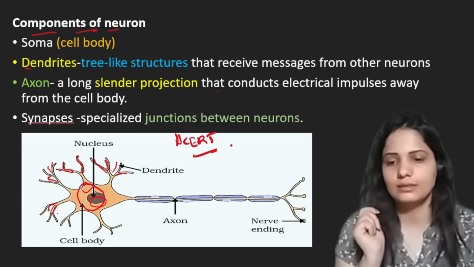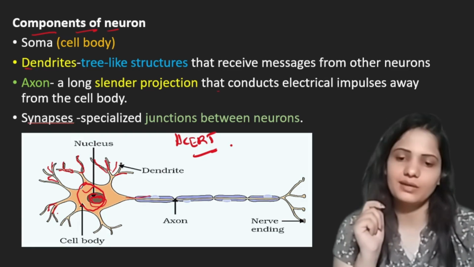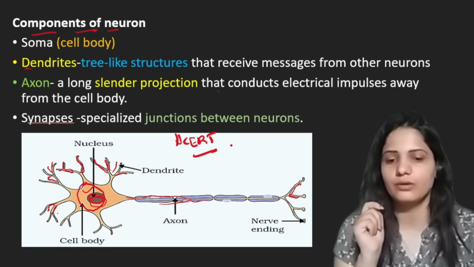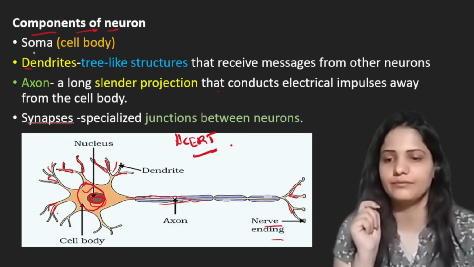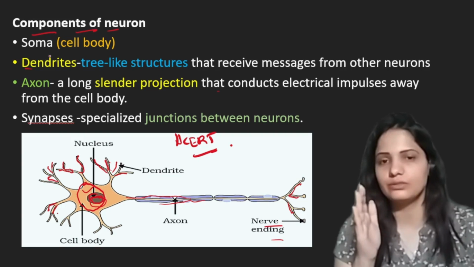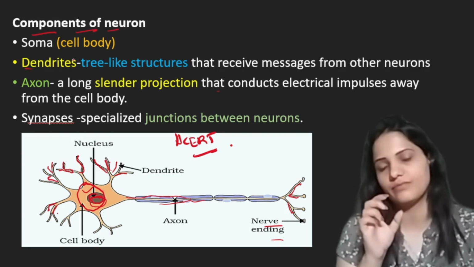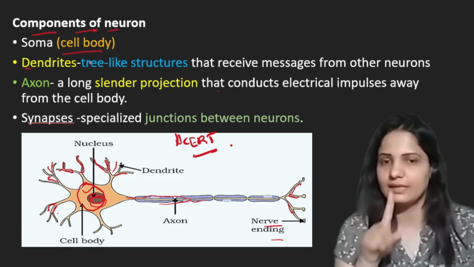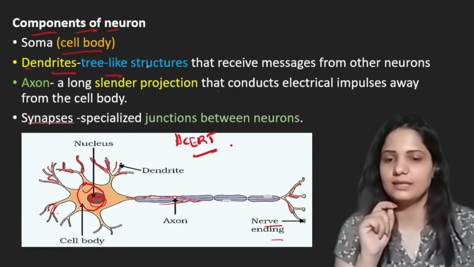Nucleus is found. This dark brown is the nucleus of the neuron. The elongated, slender-like part is the axon. And this is the terminal part of the neuron, which we call the nerve ending. If we see here, each component of the neuron performs a specialized function. They have their own function. The soma, or cell body, contains the nucleus; dendrites are the tree-like structures.